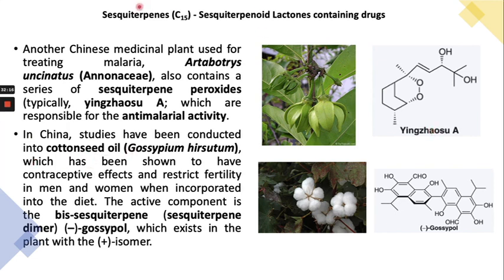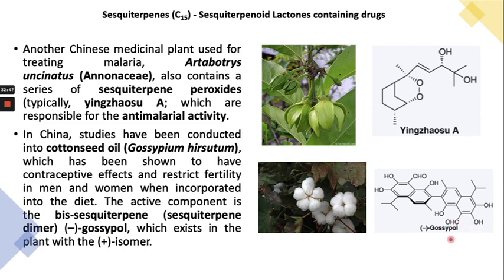Another source of sesquiterpene is cotton seed, from Gossypium hirsutum. The active compound from this one is a bis-sesquiterpene, a sesquiterpene dimer called gossypol, which exists in the plant with the plus isomer.